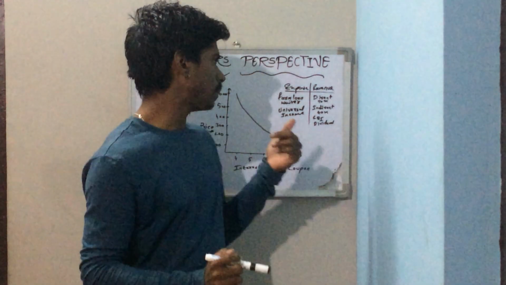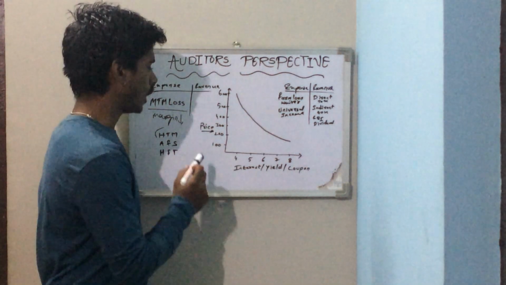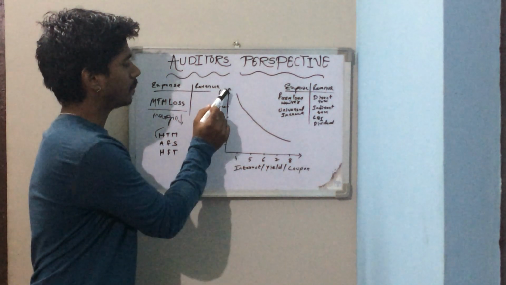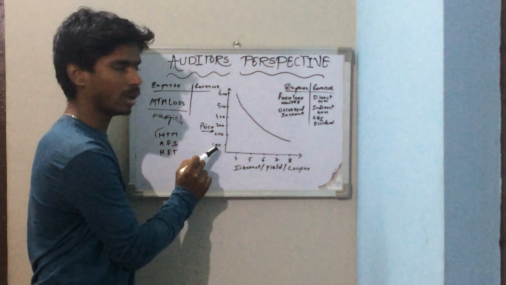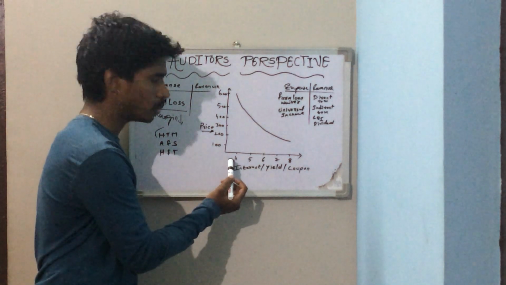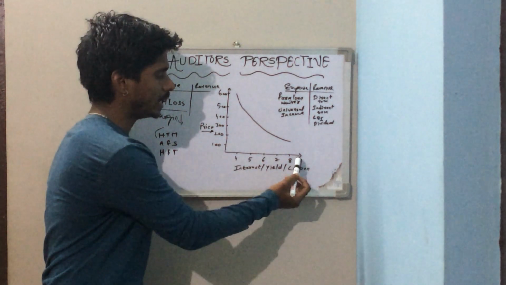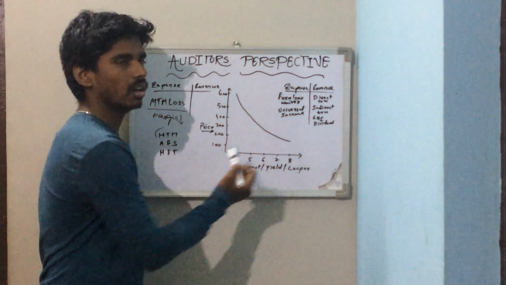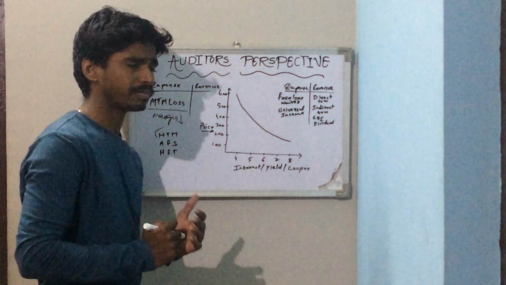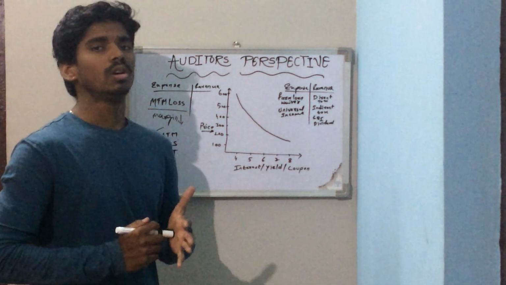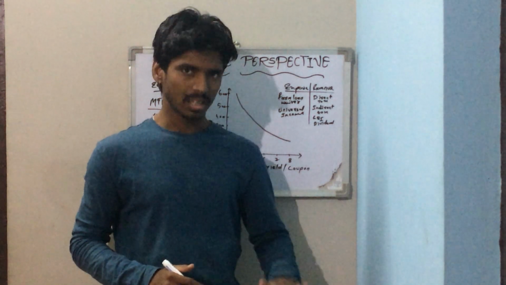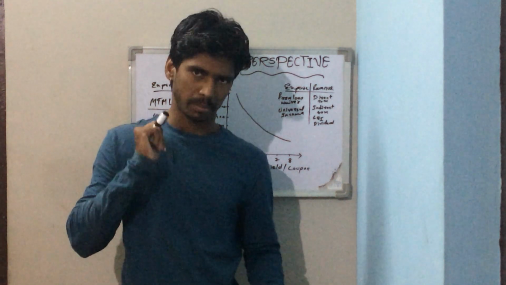So we will understand by this graph, we have price over here and interest yield or coupon here. The price is falling from 600 to 100, and the interest rate is going up from 4% to 8%. So this is the curve of the bond price and interest rate. Okay, so what is the situation? The prices are falling, and the yield is going up.